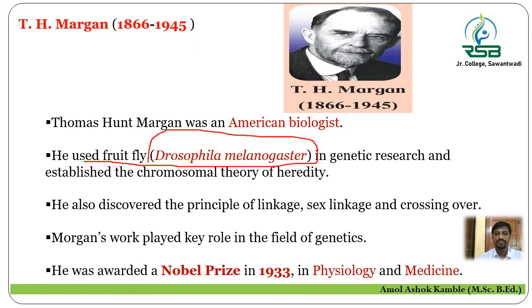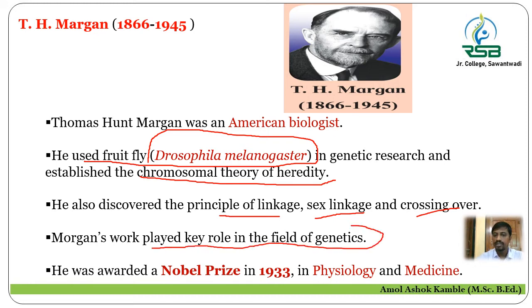He established the chromosomal theory of heredity, and he also discovered the principle of linkage, sex linkage and crossing over. Morgan's work played a key role in the field of genetics, and for this discovery Morgan was awarded the Nobel Prize in 1933 in physiology and medicine.